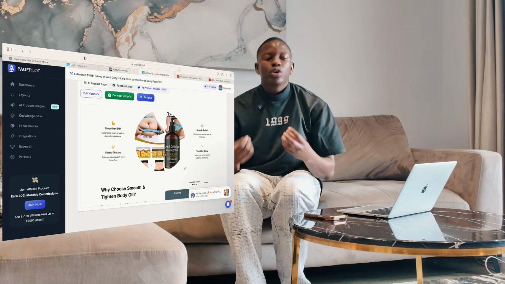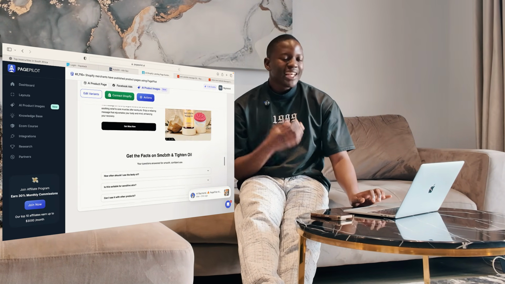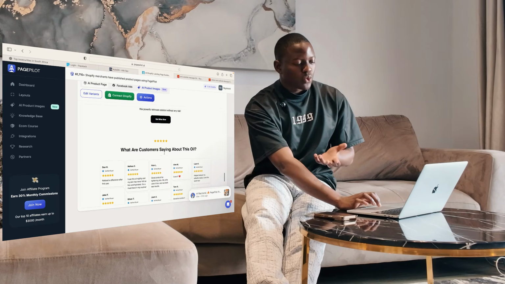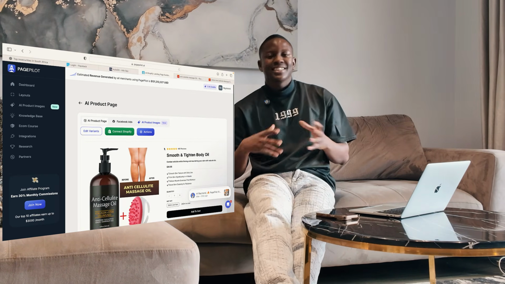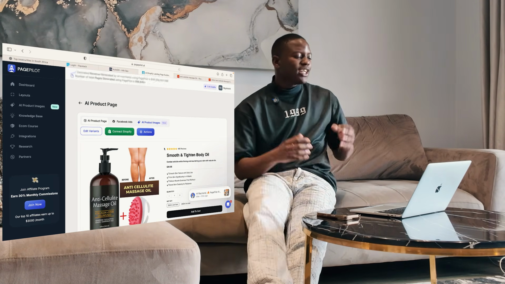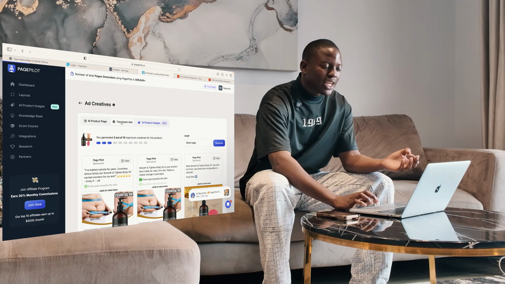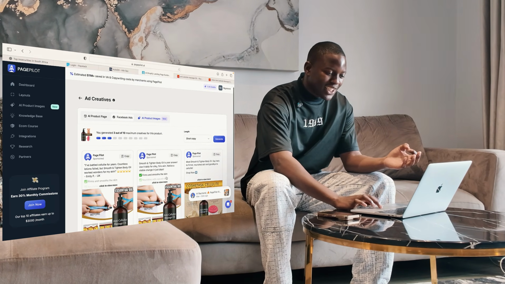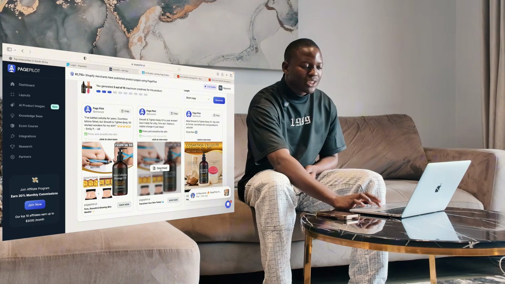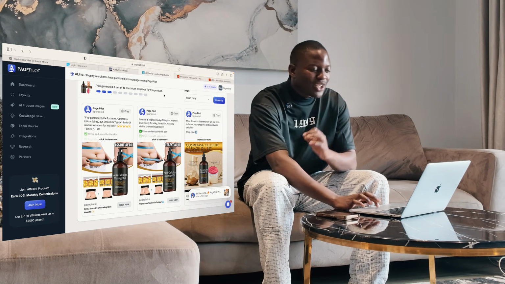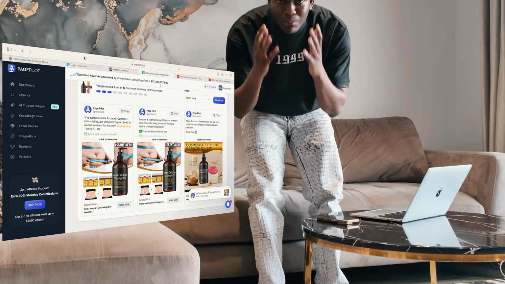Literally somebody will come to your website and see a website looking like this. And once they see a website looking like this, they are obviously going to buy, because why? It looks trustworthy and it covers so much, using AI. It understands exactly who's buying and who's doing what. And to make matters better, they can help you script out Facebook ads on this side. As you can see, these are the type of image ads that work. And all you want to do is download, copy that, and run your ads. Just as easy as that, guys. I'm telling you right now, if you're not using AI, you're falling behind.